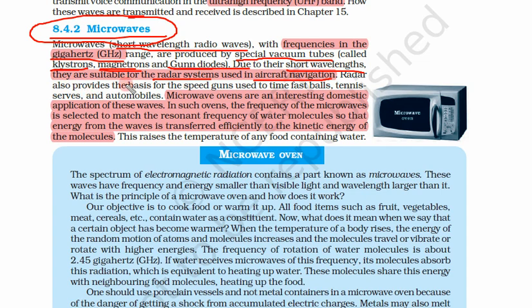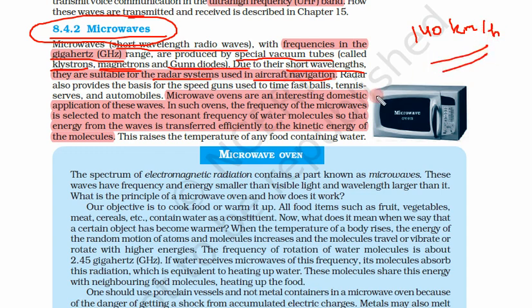Radar also provides the basis for the speed guns used to time fast balls. When we watch cricket, we can see the speed of the ball written, like 140 km per hour.